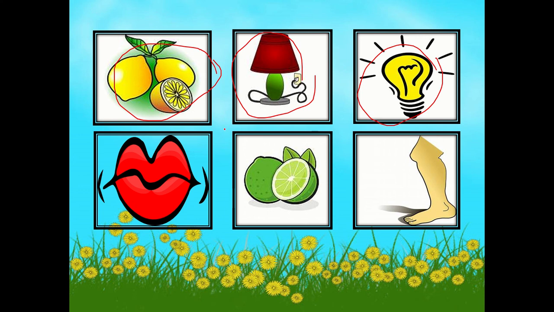L. Lips. Lime. And the last one is leg. So, what's the beginning sound of these words? Very good. It's the L sound, or the sound of the letter L.